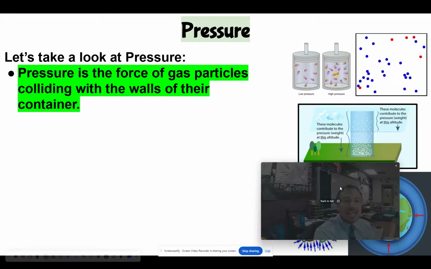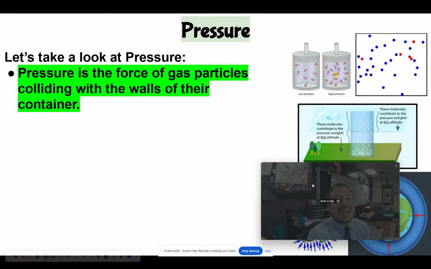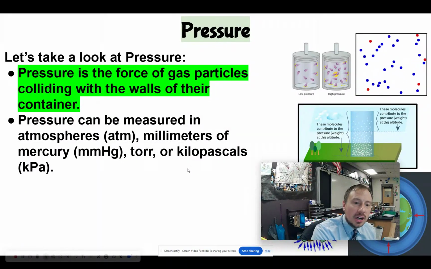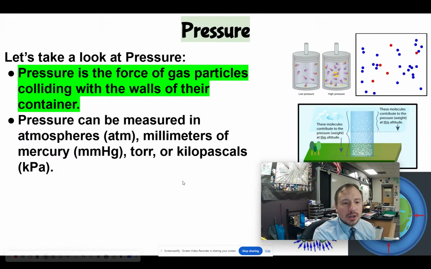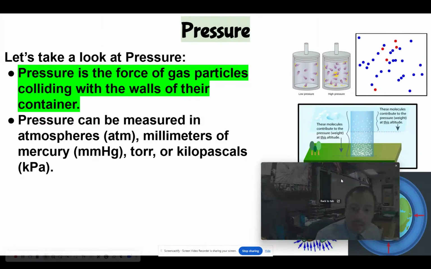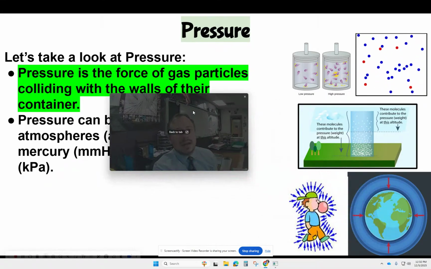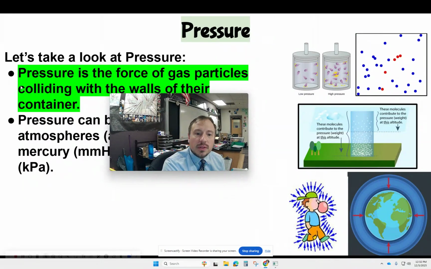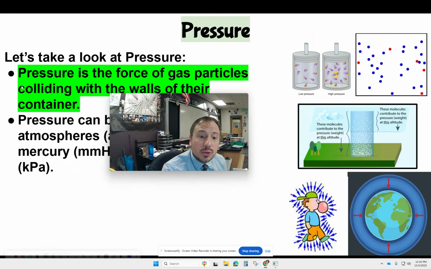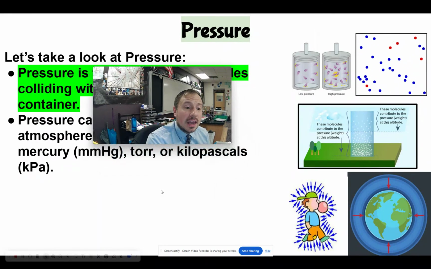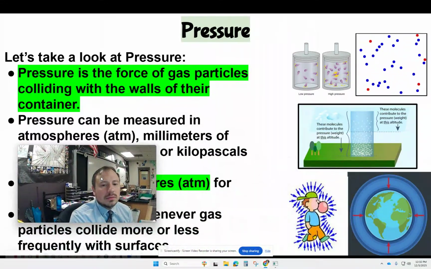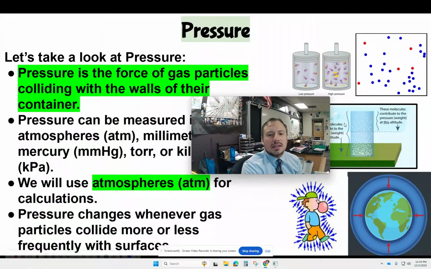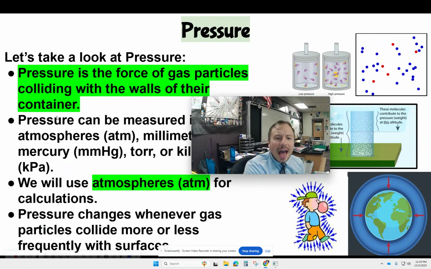Now, pressure is the force of gas particles colliding with the walls of their container. Pressure can be measured in atmospheres, millimeters of mercury, torr, and kilopascals. One that I left off there is PSI, probably the one that most people are familiar with, like with tires. Pounds per square inch. That is a pressure. For these videos and any calculations, I'm going to use atmospheres, ATM.